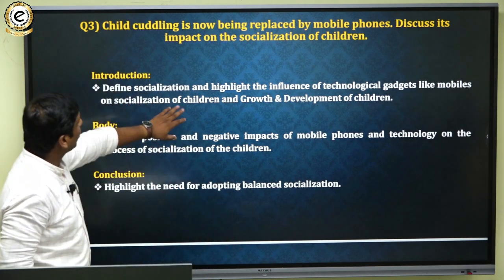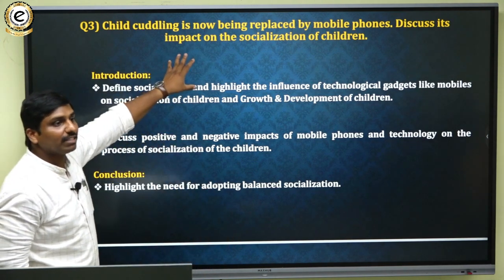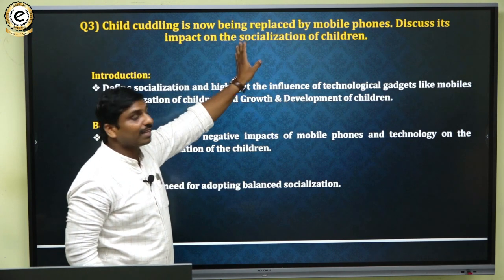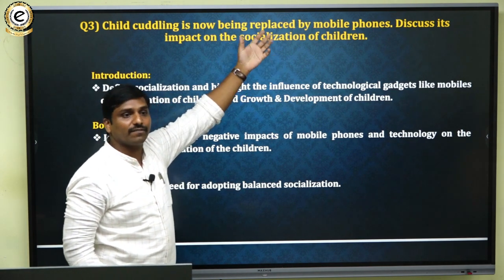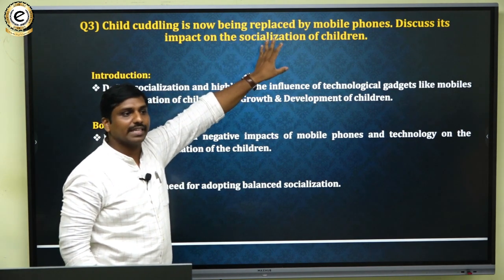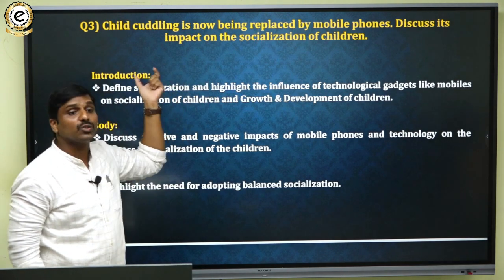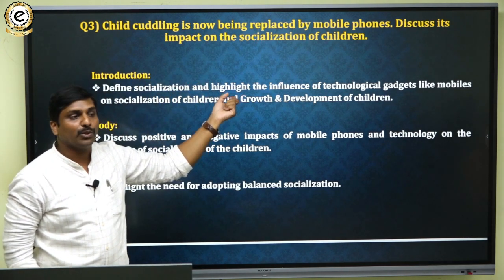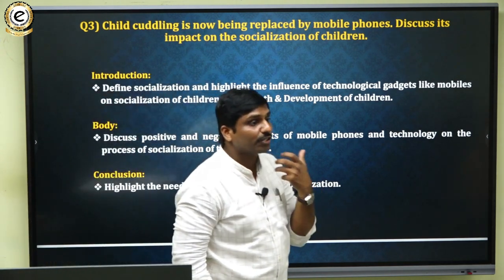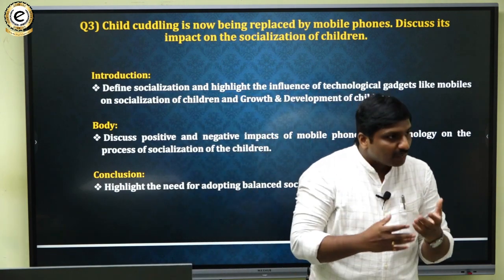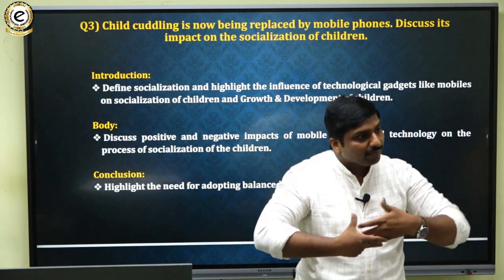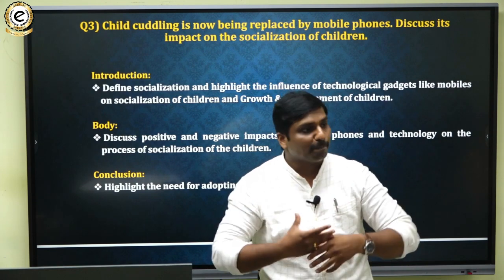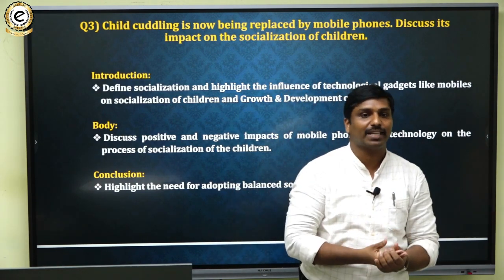So in the introduction, you have to say that the central theme of the question is the impact of technology on the socialization process. Here you can define socialization. Socialization is the process through which a child learns various aspects by mingling with other members of the society.